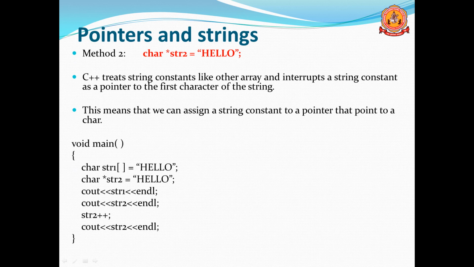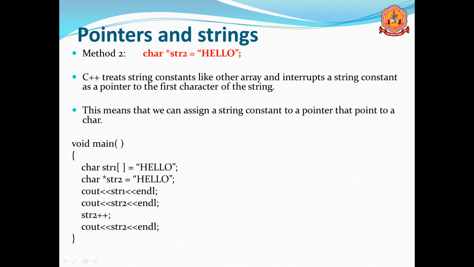So here is an example. You can see char str1[] = "hello", and char *str2 = "hello". These are the two methods. If you display the elements, they will be displayed the same. But if you display str2 with a pointer, the first element is displayed. Then if you give str++, you go to the second element, and E is displayed. In the first case, str means hello will be displayed. This is a normal array.